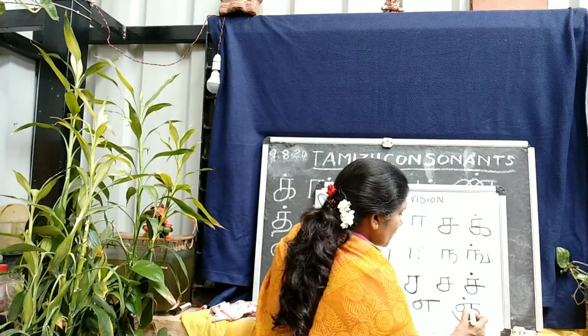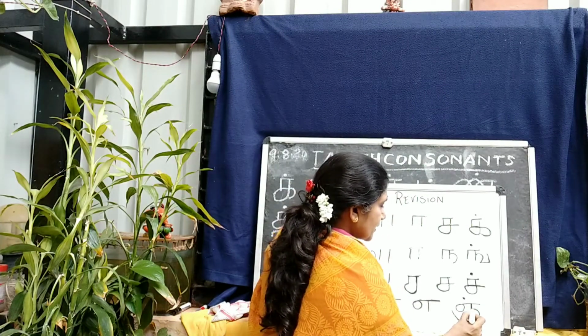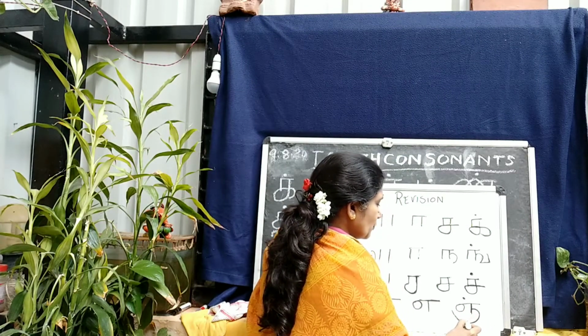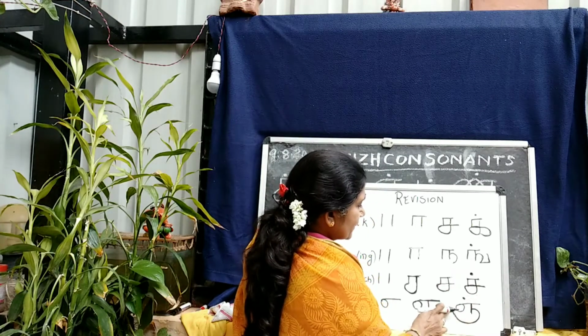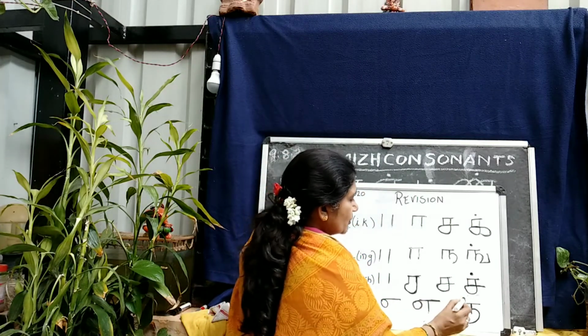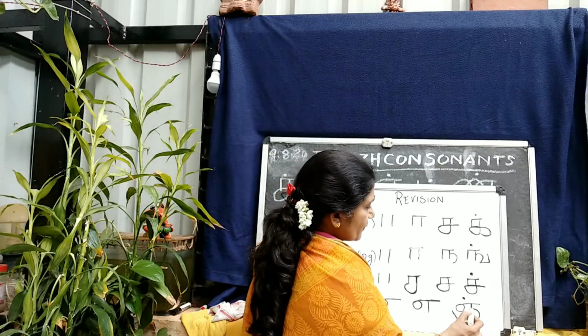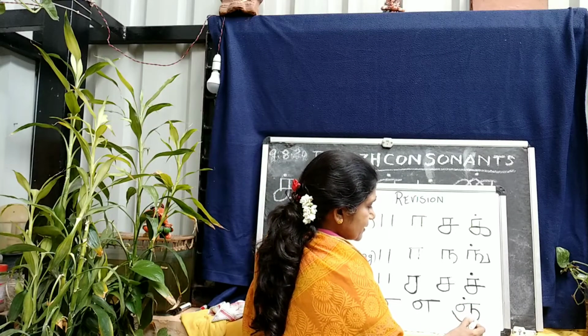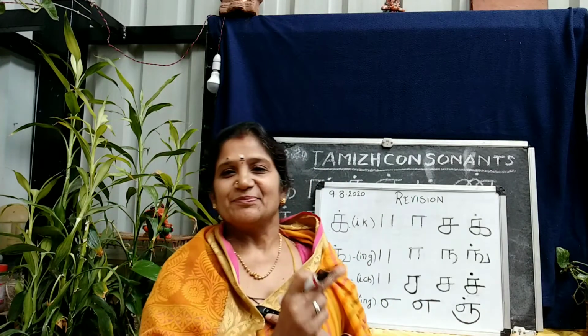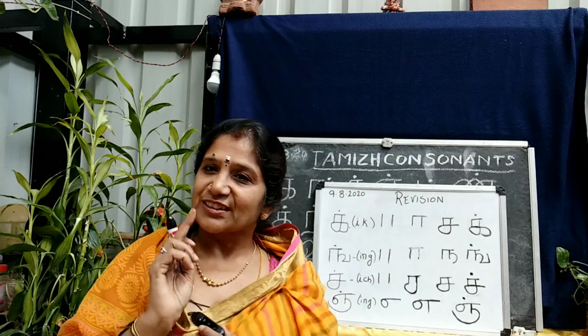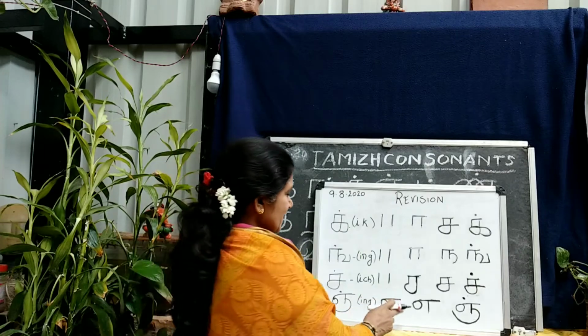Then from the perpendicular line, draw like a bowl, a fruit bowl, and stop it near the small O and the dot. See, from A, you're taking it round like a fruit bowl. Okay, and put a dot on the top. And this becomes ing.